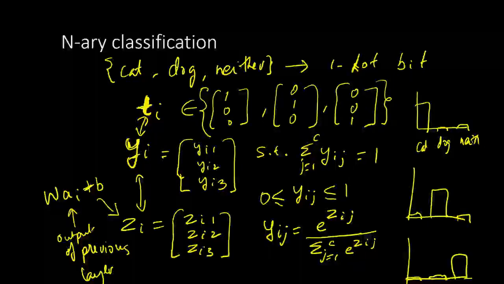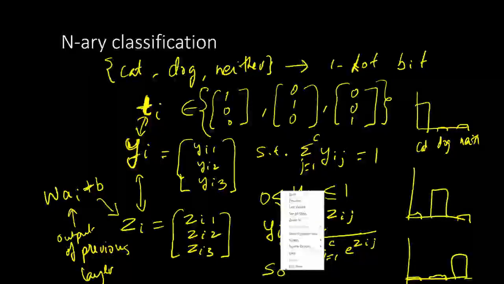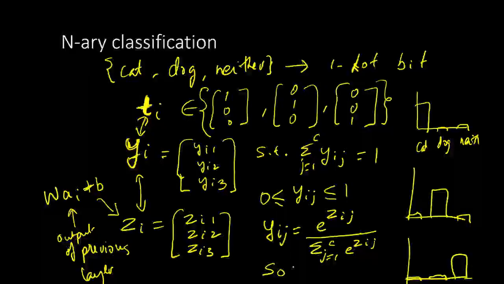So they will be normalized, and we can interpret y as a probability mass function. This is the generalization of the sigmoid function to n classes instead of just binary classes, and this is called the softmax transformation. It is like a max but it is soft.